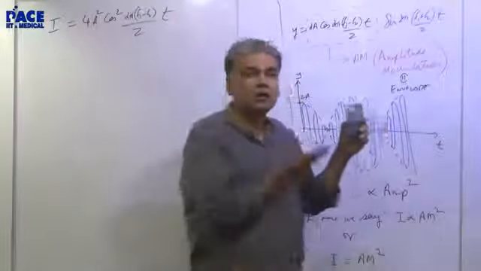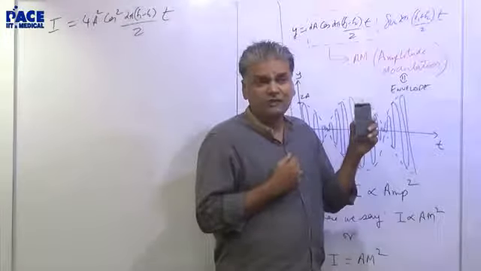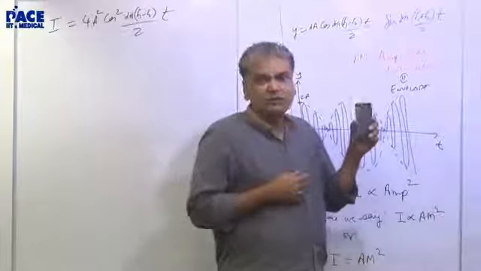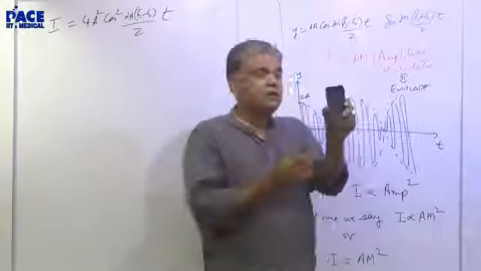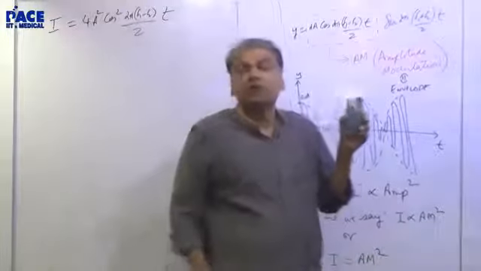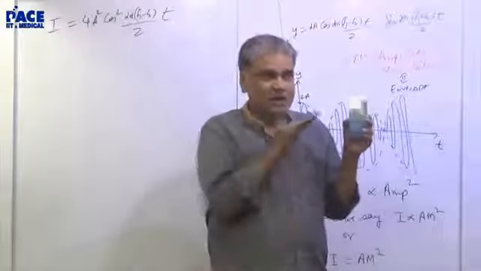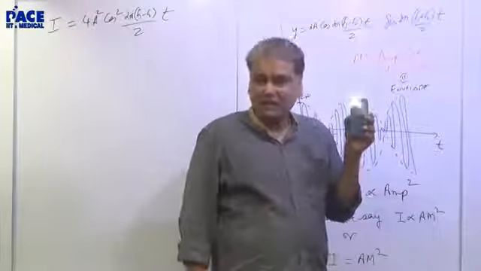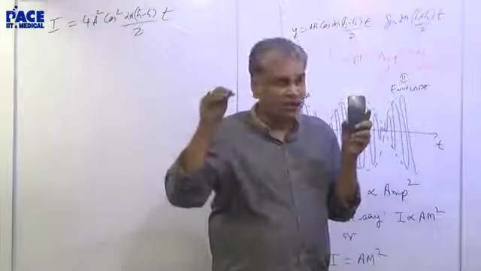Something simple, something similar. See, there is a flashlight here. How many times per second is it flashing? You can see that. Okay, here it says 6 hertz at the back, so I can say this is happening 6 times per second. You can't even count it. How will you count? Can you count 6 in 1 second? No, you can't. But you can see it is going on and off.